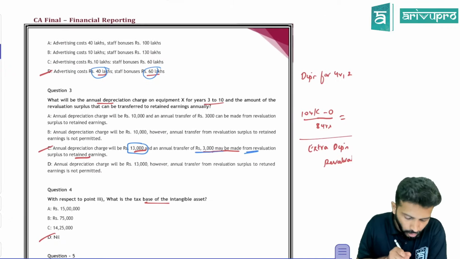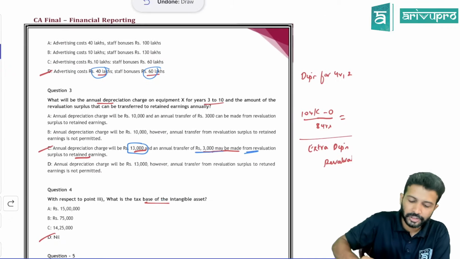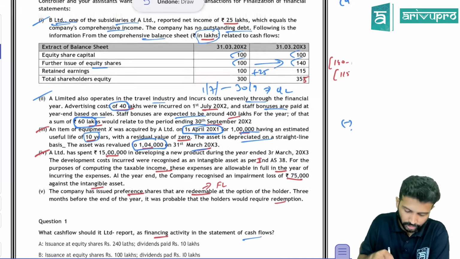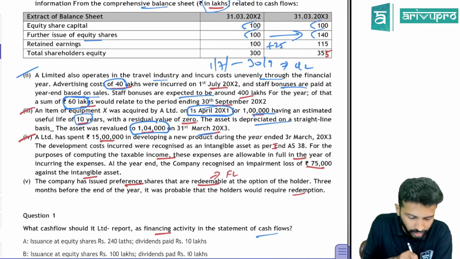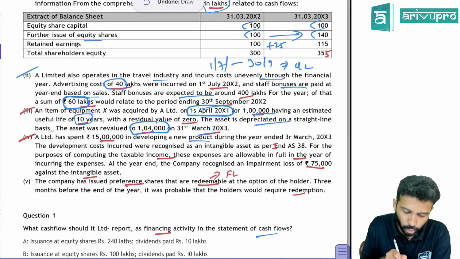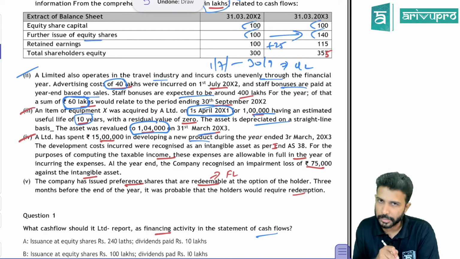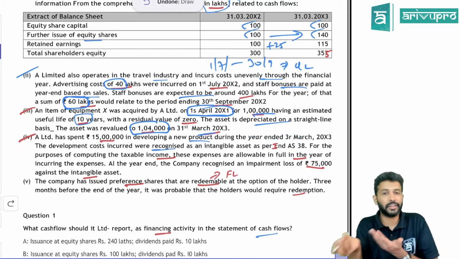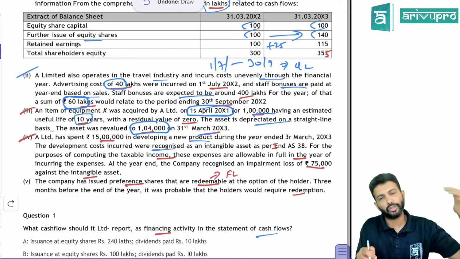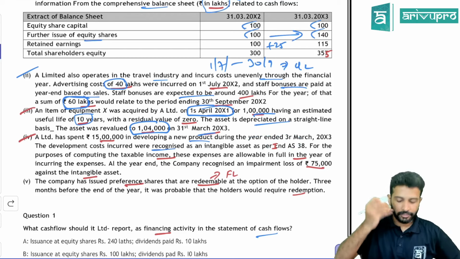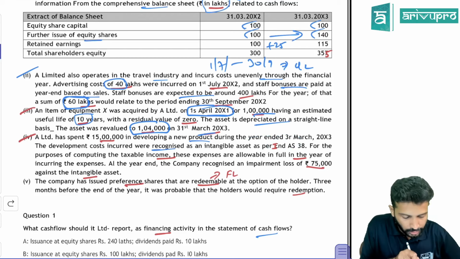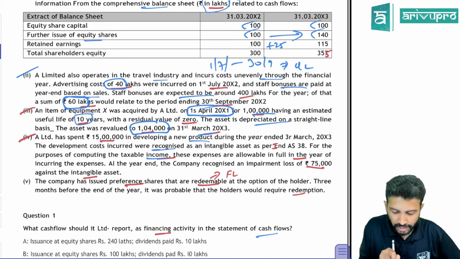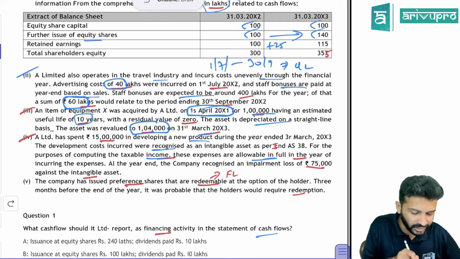All right. The fourth option is talking about the tax base of intangible assets. So only tax base. The company has spent 15 lakh in developing a new product, so it is an internally generated intangible asset. The development costs were recognized as an intangible asset as per Ind AS 38, the criteria are satisfied, so you have capitalized the development phase expenditure. For computing taxable income, these expenditures are allowed in full in the year of expenditure.